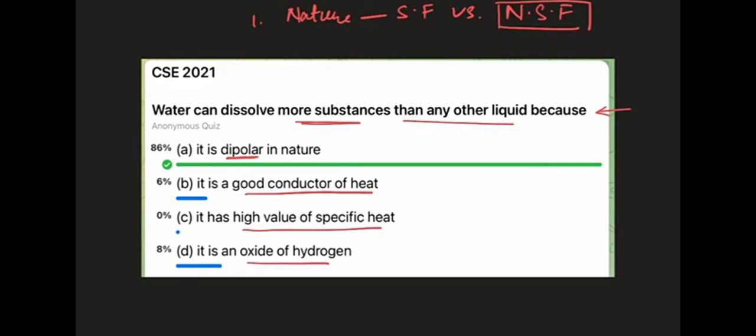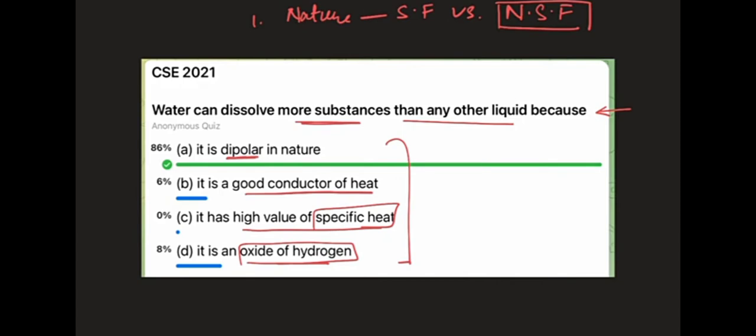This gives me confidence. And if I read the options, they also are understandable, although I don't know the meaning of specific heat and oxide of hydrogen, right? I know oxide, dioxide, those kinds of things I've heard, sulfur dioxide, pollutant, etc. I've heard carbon dioxide, but other than that, I really have no idea about this question. So I will take this question as non-standard fact and then approach.